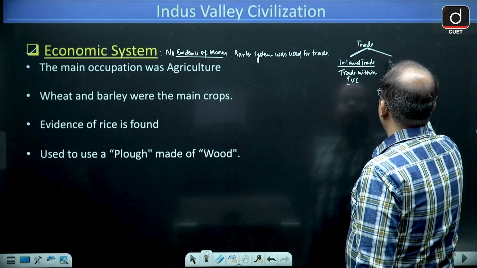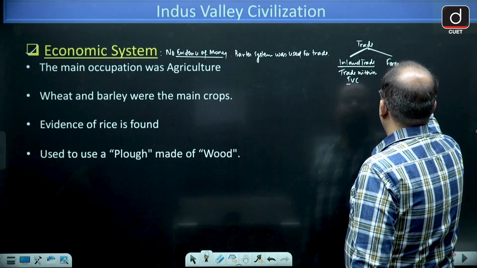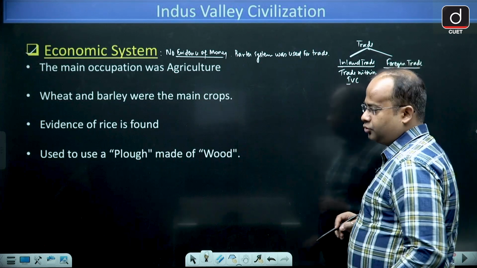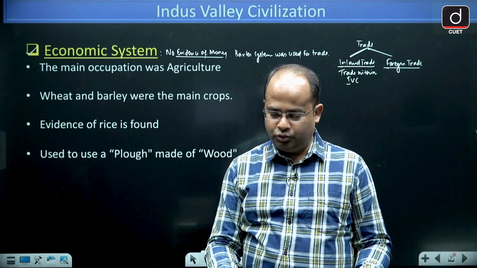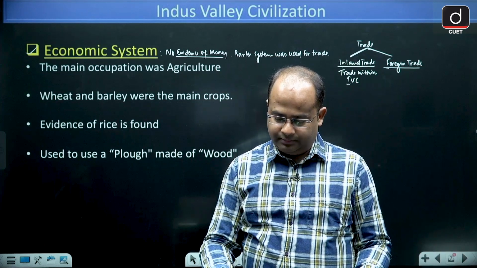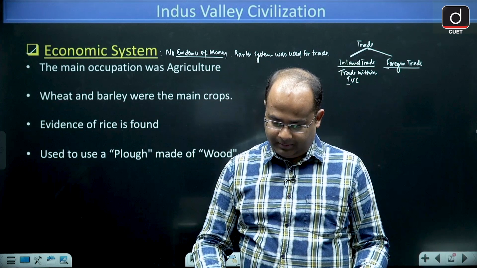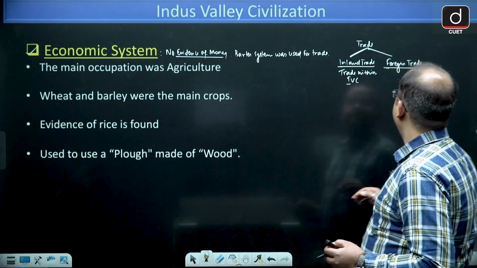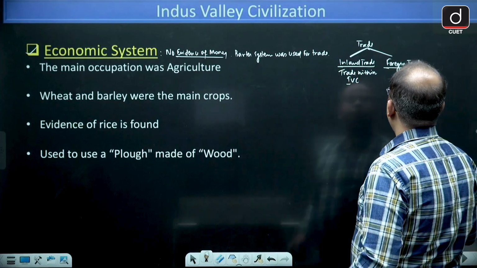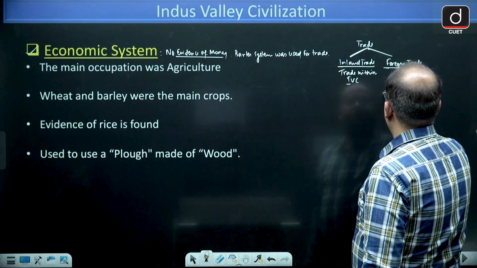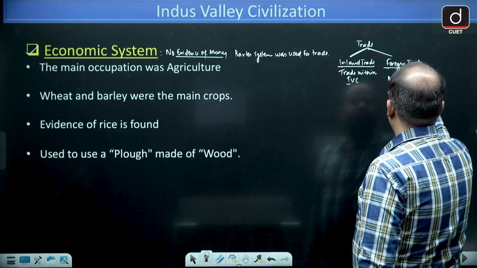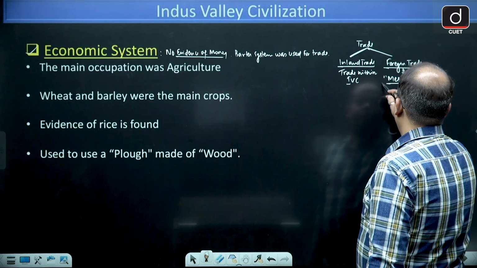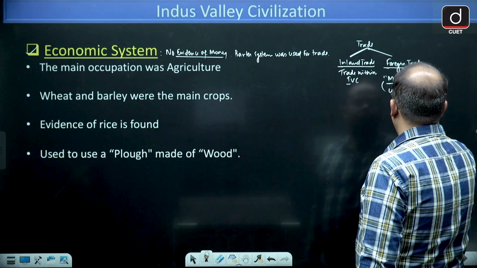And they used to have foreign trade as well. They used to trade with Mesopotamia.